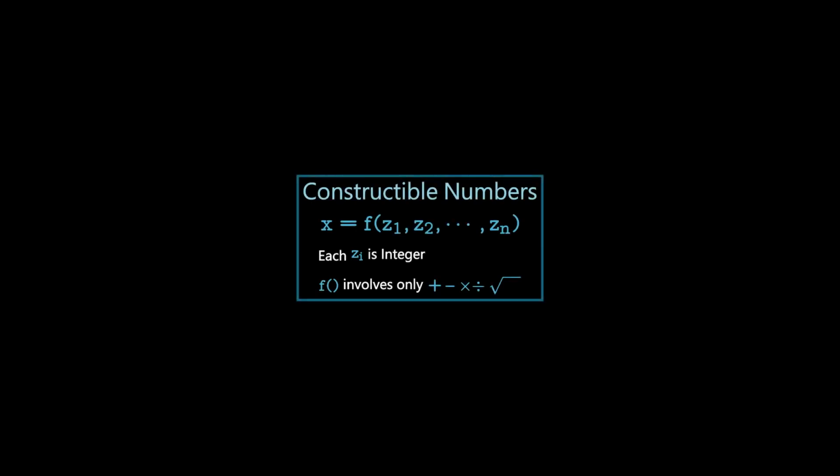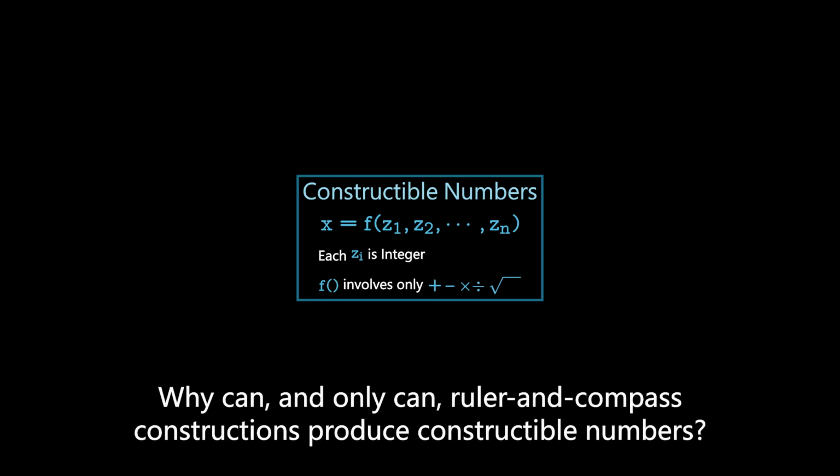Defining constructible numbers algebraically, and using this definition to determine whether the geometric quantities in the target figure are constructible, is the key to deciding whether a ruler and compass construction problem is solvable. However, in the previous video, we overlooked one important question. Why can, and only can, ruler and compass constructions produce constructible numbers?